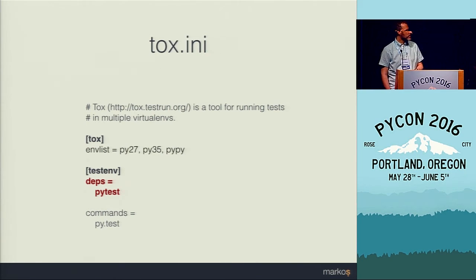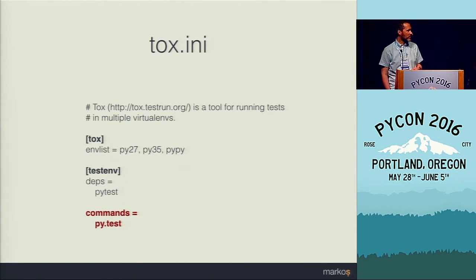And in the next section, testenv, we need to then specify what needs to happen when the test environment gets configured and run. So first we need to specify which things need to be installed. And for us, this is just PyTest. So that's what we list in the deps list.